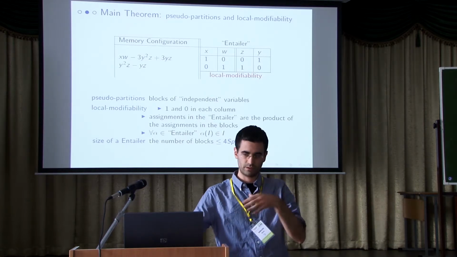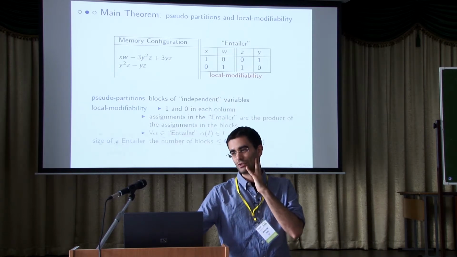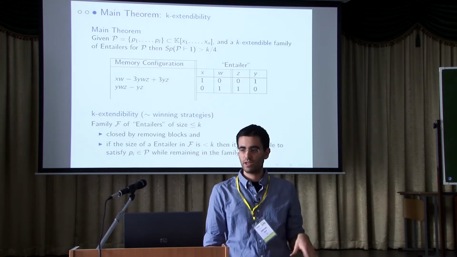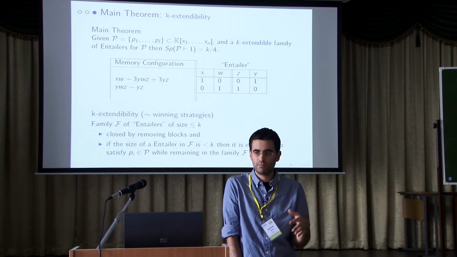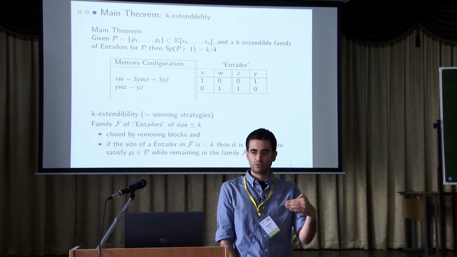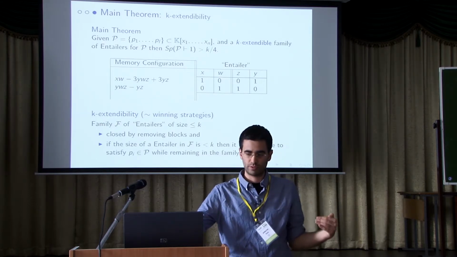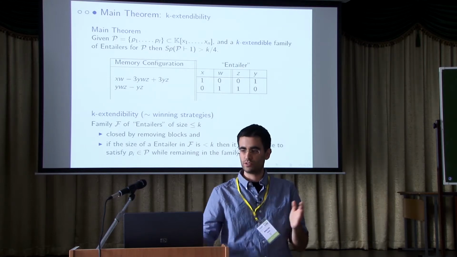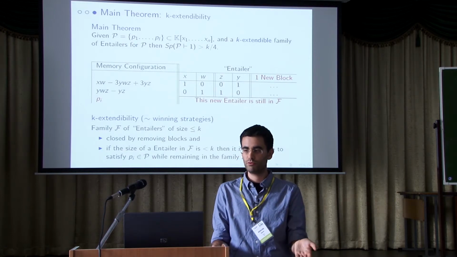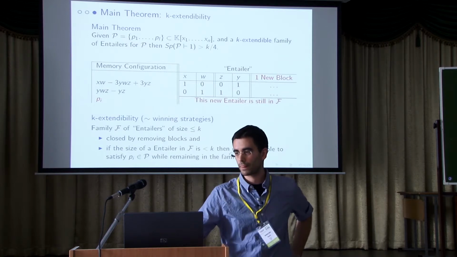So it's not clear, but I don't want to be precise, to avoid putting too many formulas in. So, okay, the real statement of the main theorem is this. We have a bunch of polynomials, and we have some combinatorial property, a k-extendable family of entailers, that basically allows us to follow the proof and maintain the induction property. If we squeeze the memory, we want to squeeze these entailers. If we download some new polynomials into the memory configuration, we want to enlarge these entailers to satisfy it. So basically, to carry on the induction.